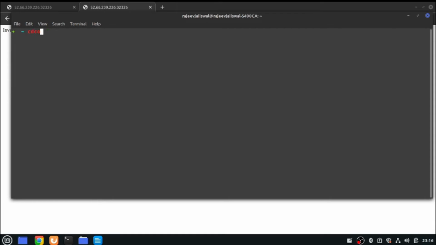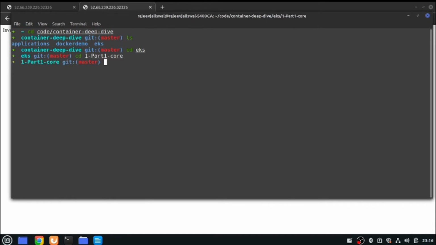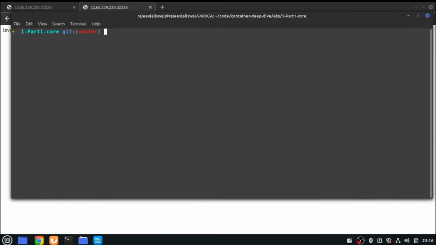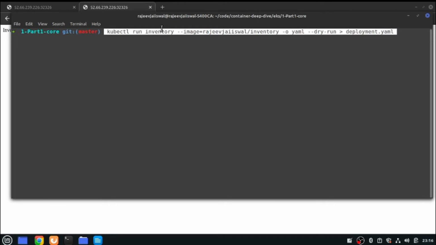Before that, let me go inside my folder. All right. Now what if I have done no deployment? Can I use any command to generate my YAML? Yes, the same command. If you remember, this is the command I used to deploy my inventory pod first, where the deployment unit was deployed and the replica set was deployed. So kubectl run inventory with the image name.